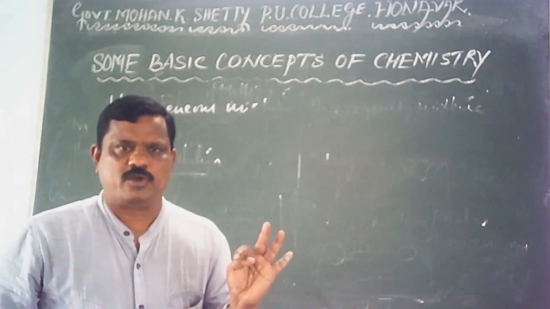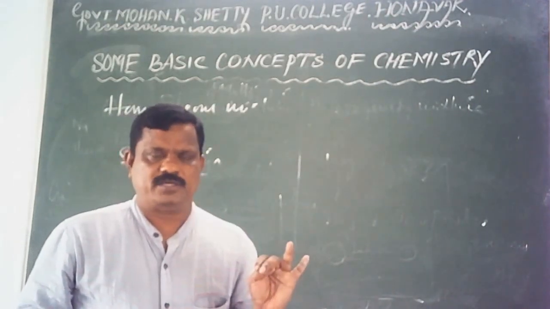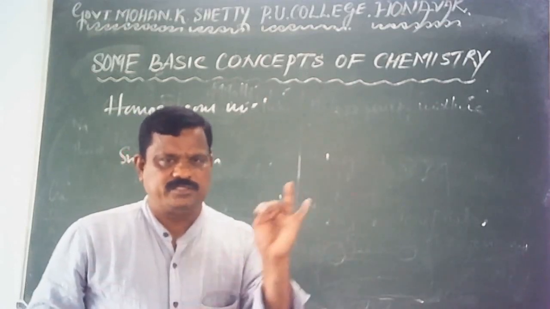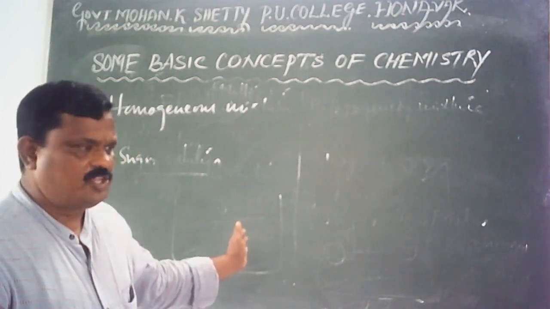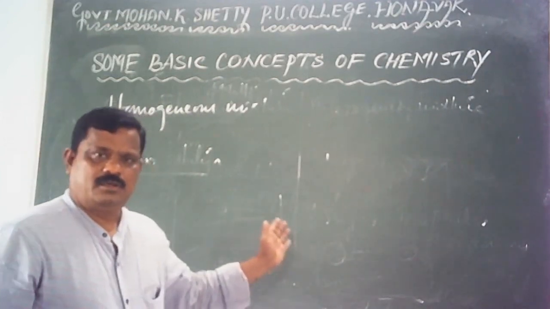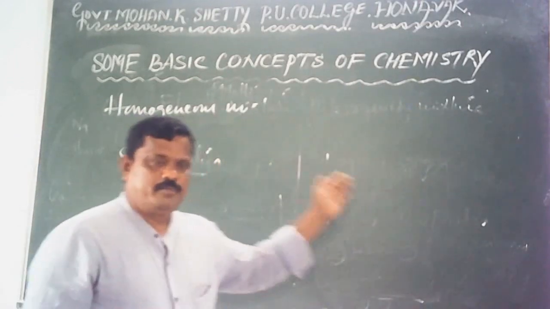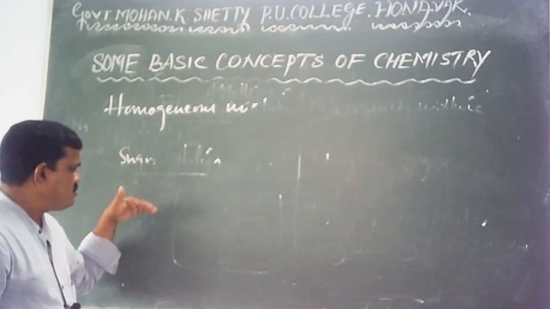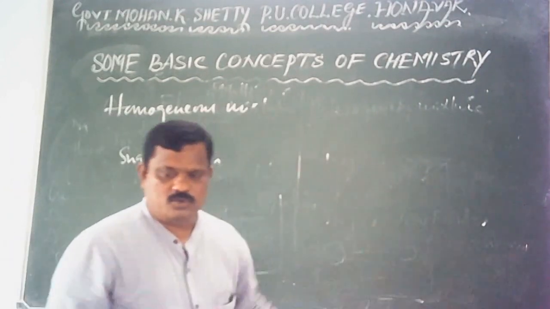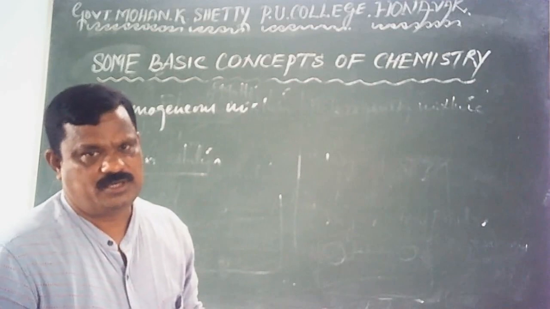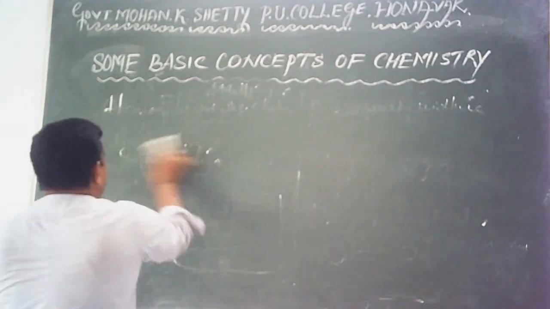Arrangement of constituent particles in matter, states of matter, arrangement of particles in three different states of matter, then classification of matter. Matter is broadly classified into pure substances and mixtures. Pure substances are further classified into elements and compounds. Mixtures are further classified into homogeneous and heterogeneous. Now let me go through the properties of matter.